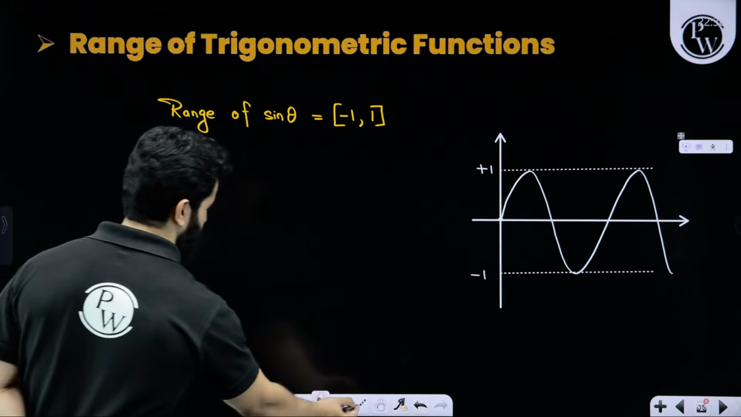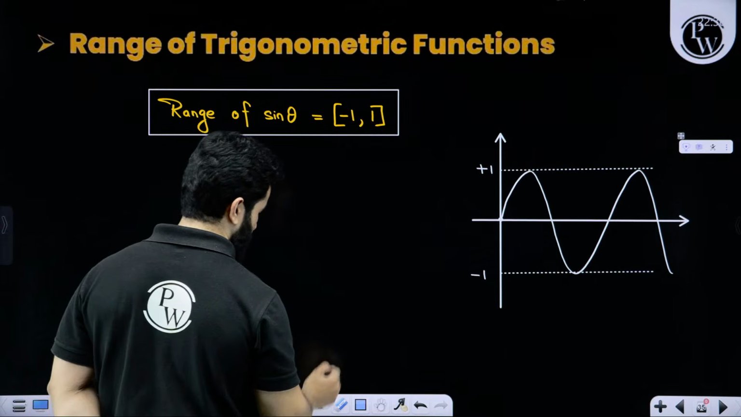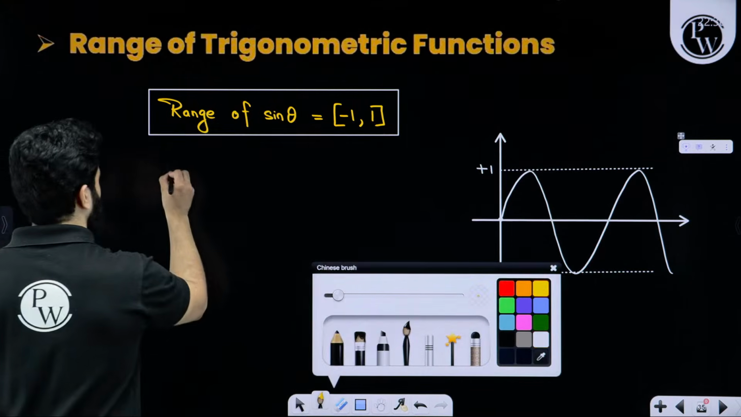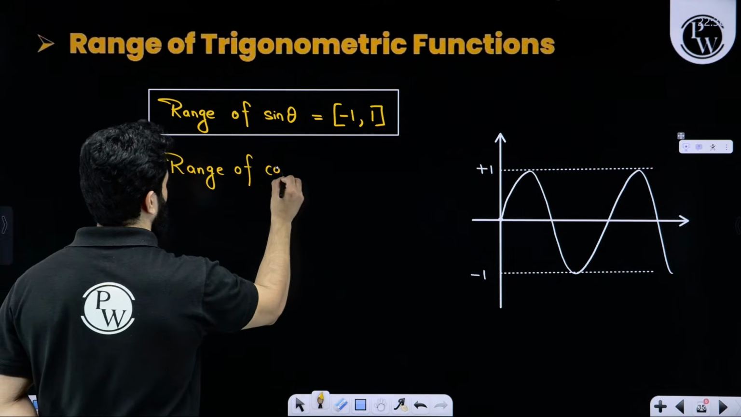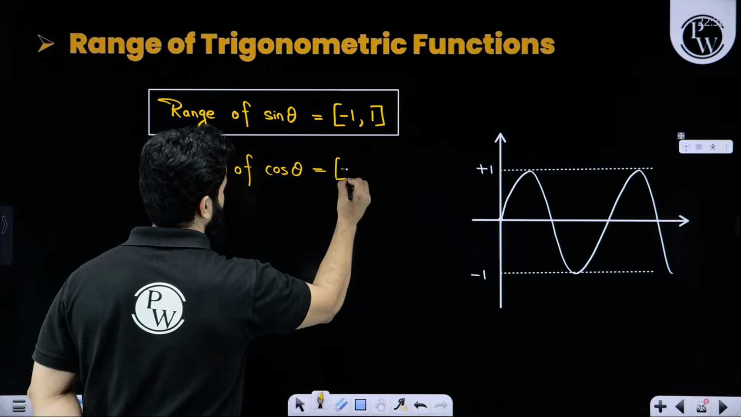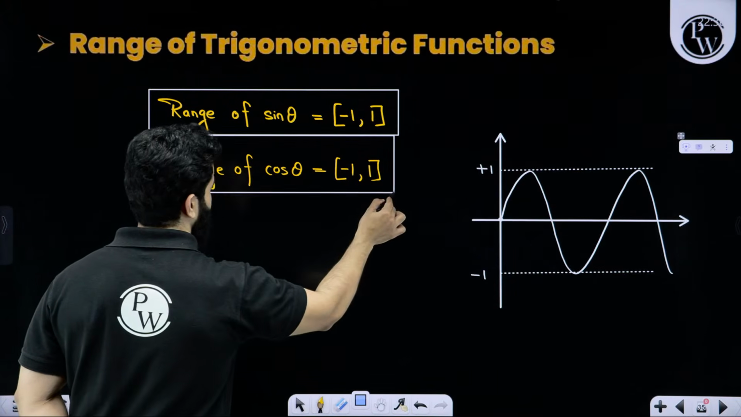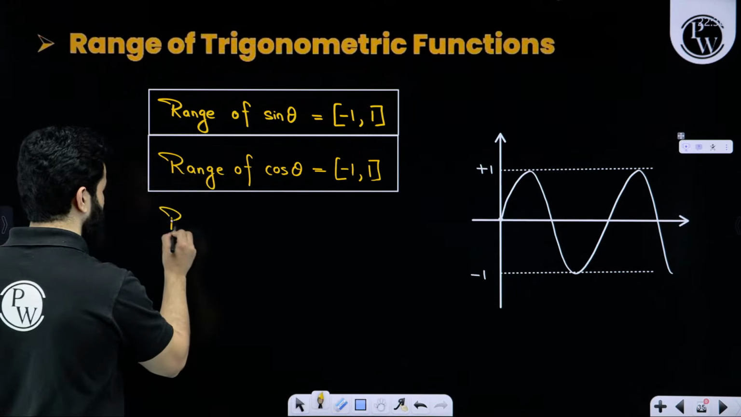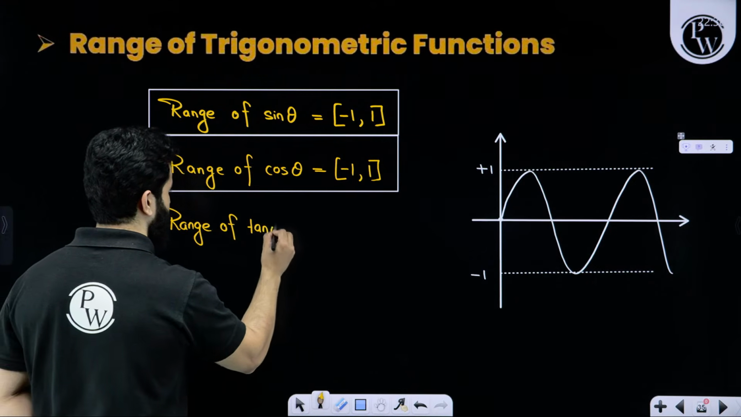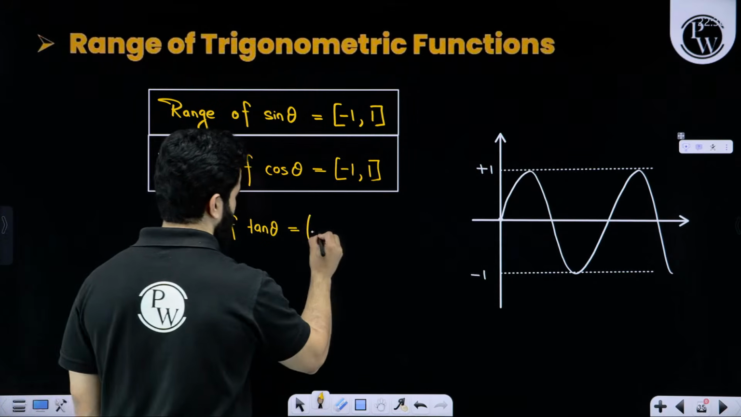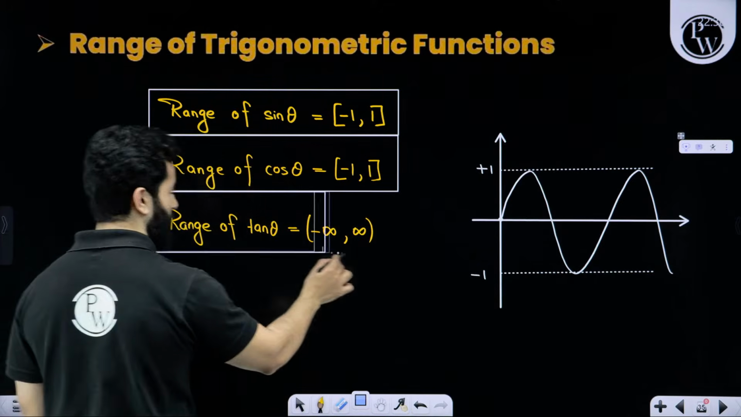Right, so range of sine theta is this, from -1 to +1. Range of cos theta is also the same, that is from -1 to +1. Last, range of tan theta. Range of tan theta is from -infinity to +infinity. All real numbers. Tan theta gives all real numbers.